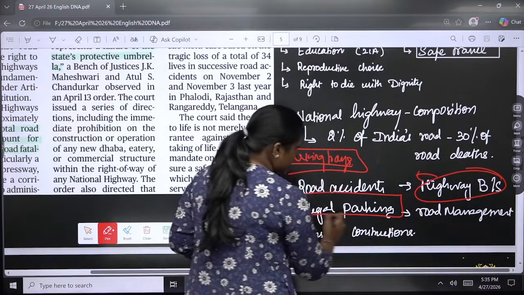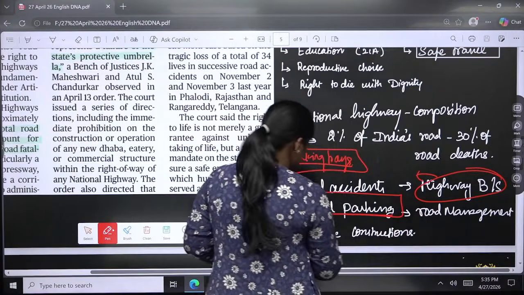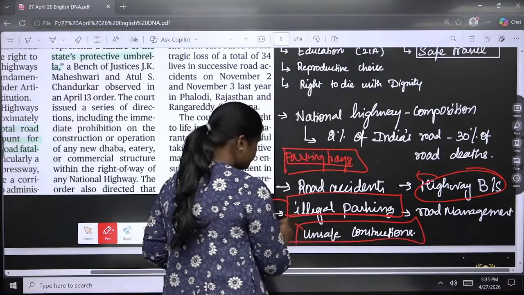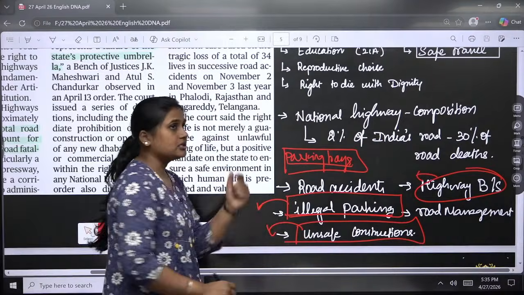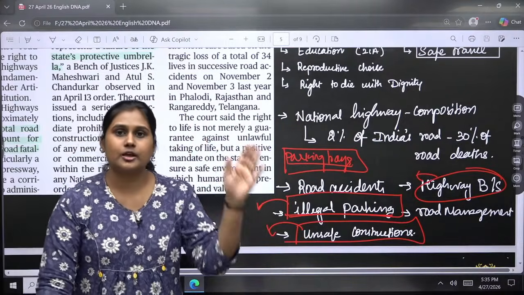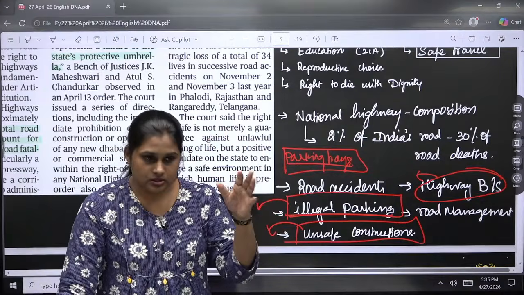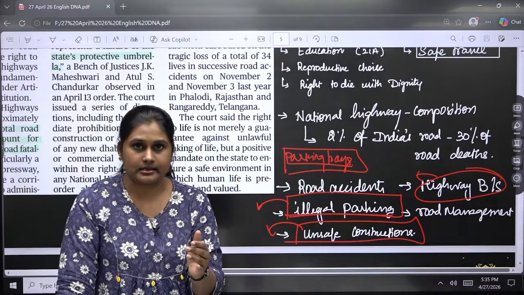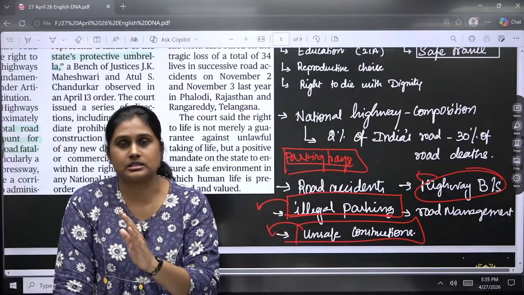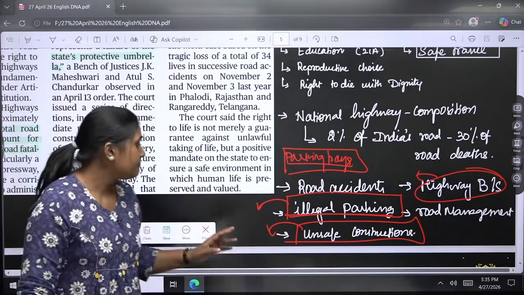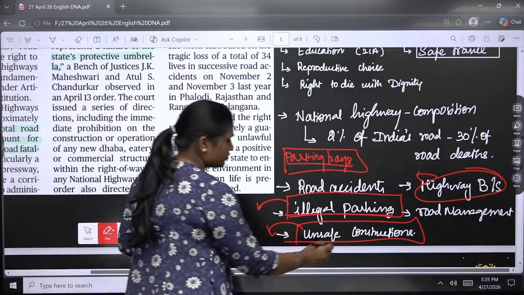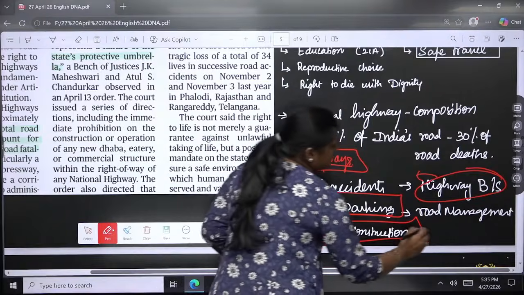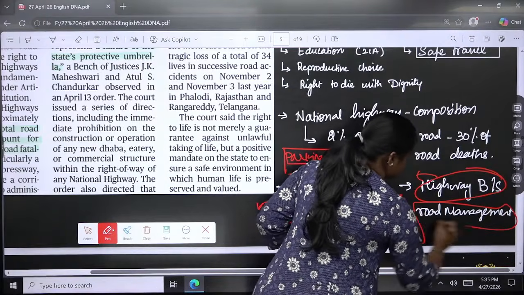So illegal parkings have to be removed, okay, and unsafe constructions, where if there are any flyovers or layovers being constructed, at that time traffic has to be redirected instead of asking them to go in that particular way only. So these unsafe constructions have to be taken care of, and the poor road management has to be made proper.